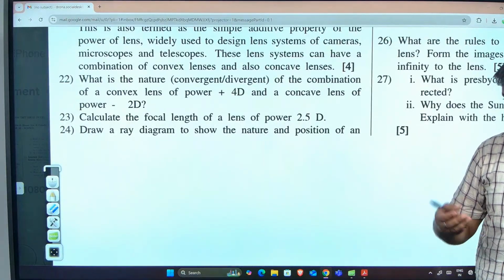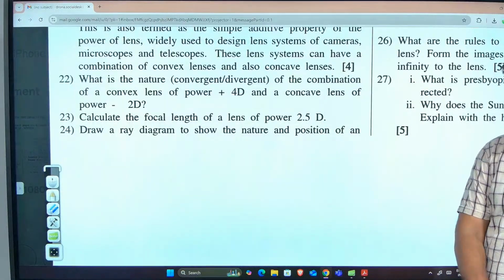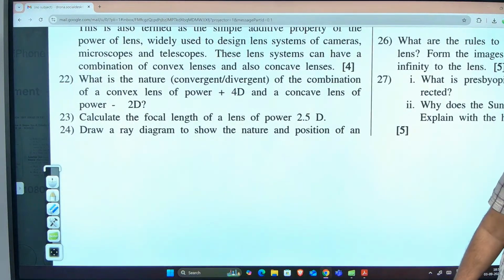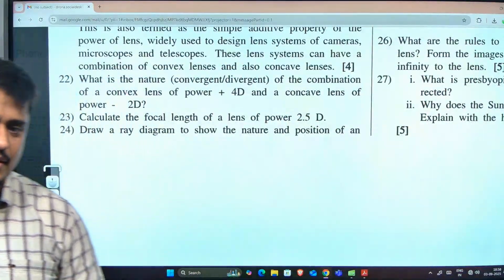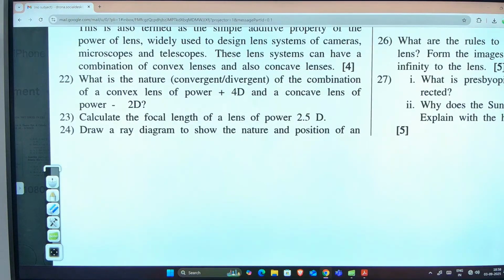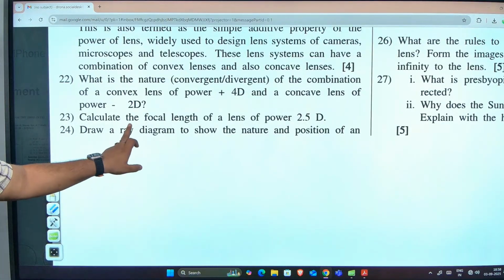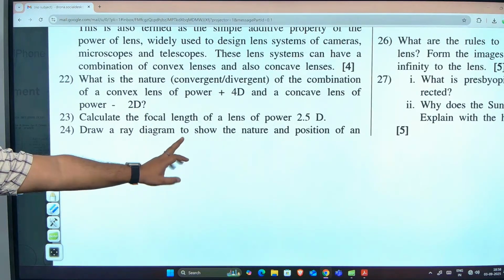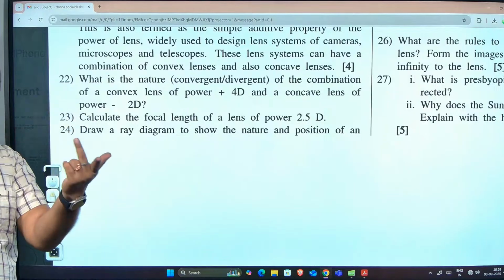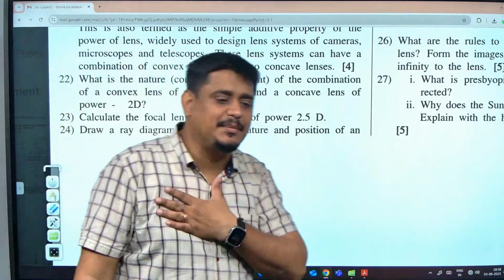Sure. Next question, you solve then. 40 centimeter, 0.4. Maybe correct, yes. 100 by 2.5, yes, correct only. 40 centimeter or 0.4 meter, yes. 1 by 2.5 is 0.4 only. Are you getting how the answer is coming for this? P is equal to 1 by F. 1 by 2.5 will give you 0.4. 0.4 meters. It means 40 centimeter.